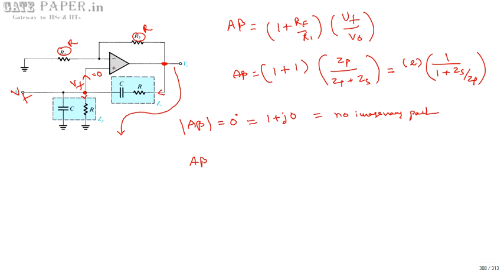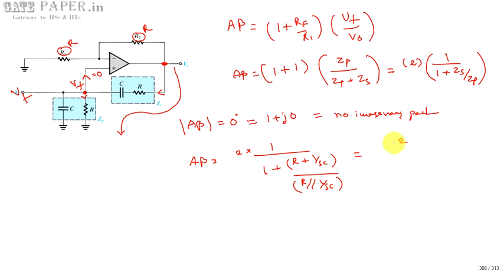Now A beta, again, is equal to 2 into 1 by 1 plus ZS divided by ZP. ZS is the series combination, so I write it as R plus 1 by SC, and ZP is R parallel with 1 by SC.